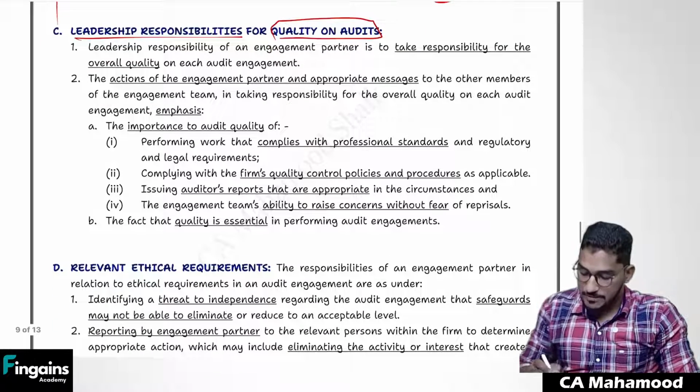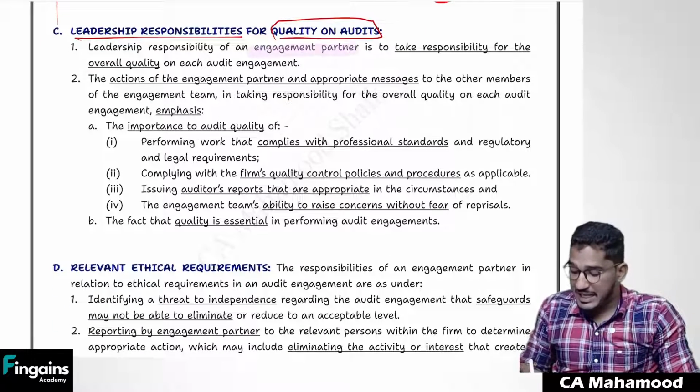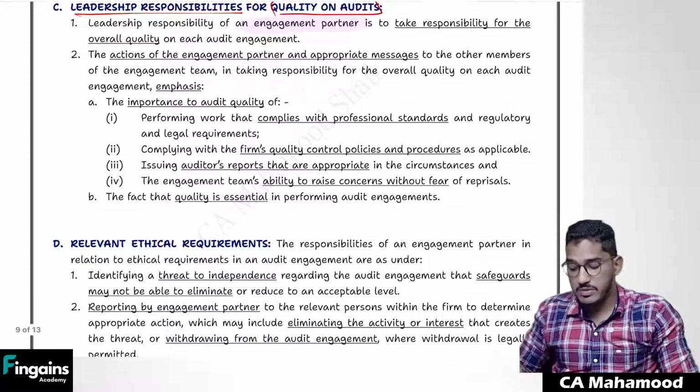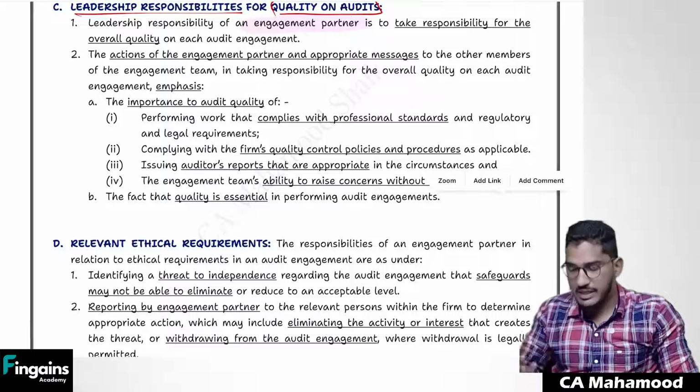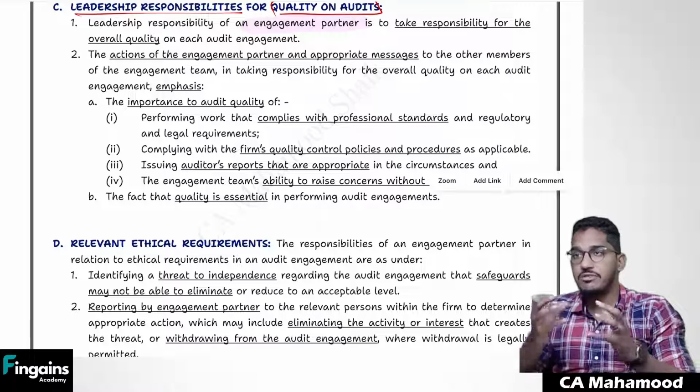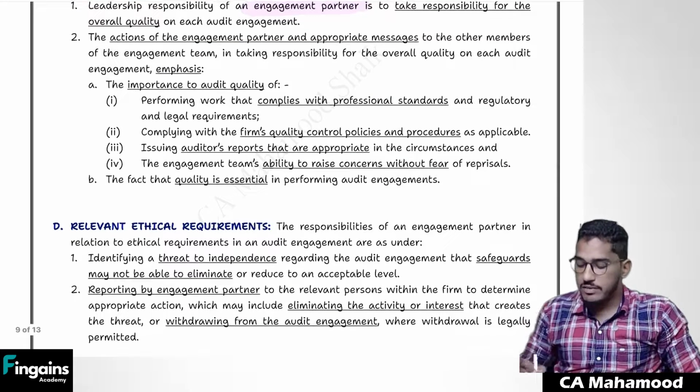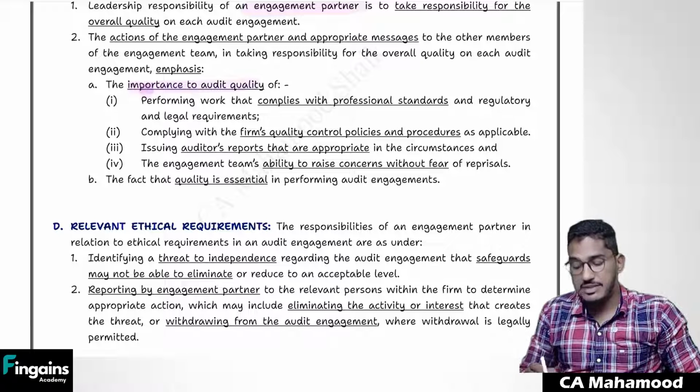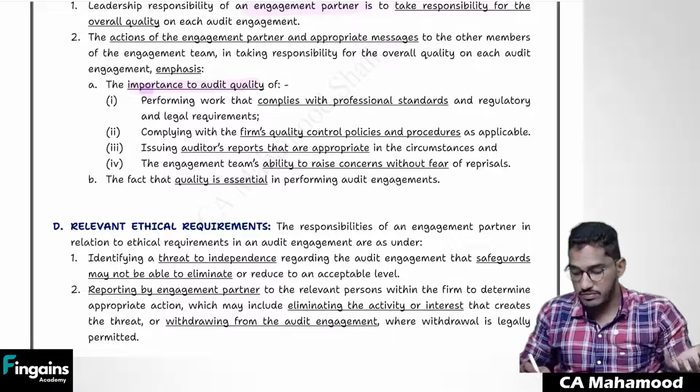So the leadership responsibility of an engagement partner is to take the responsibility for overall quality on each audit engagement. And as an engagement partner, how can you fulfill that leadership responsibility? You can fulfill it by emphasizing, by highlighting the importance of quality.